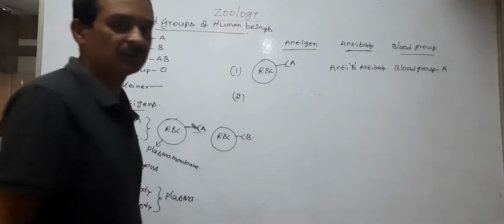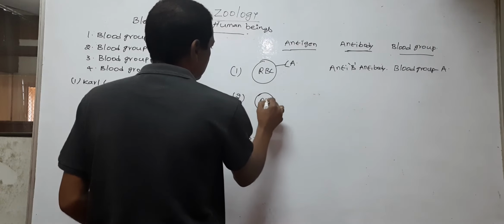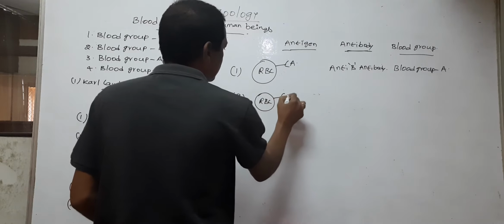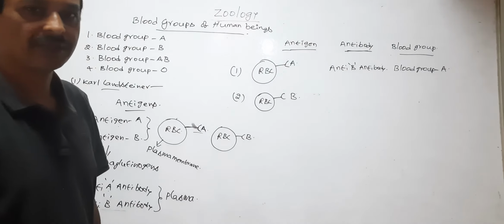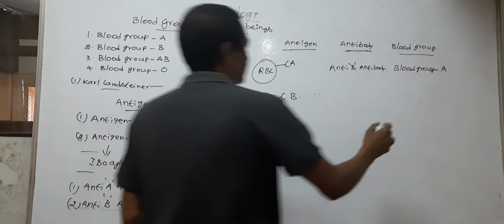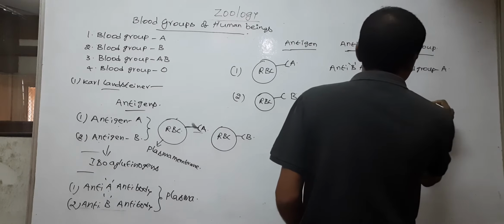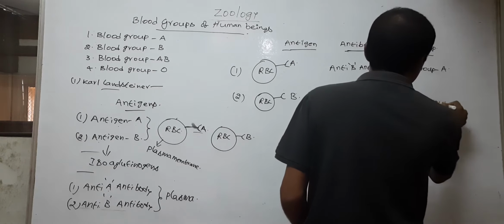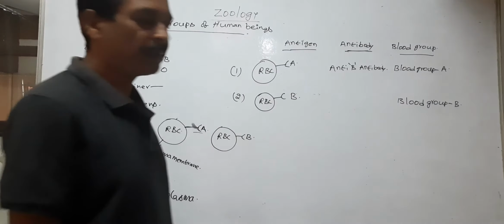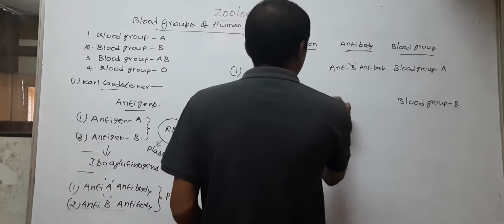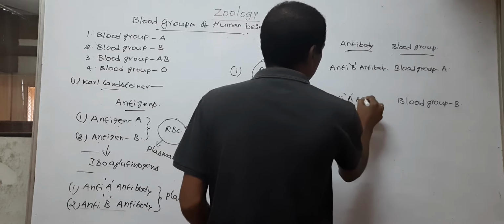The person who possesses antigen B on the surface of the RBC, their blood group is B. The blood group B person possesses anti-A antibody.